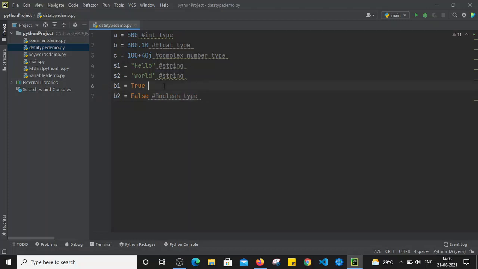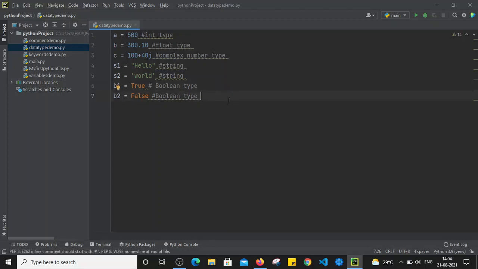And this is also a boolean type variable. Also, as we know, in Python we don't have to specify the data type before the variable. Based on the data we have assigned to that variable, it will be treated automatically as a number, boolean, string, list, tuple, or dictionary.